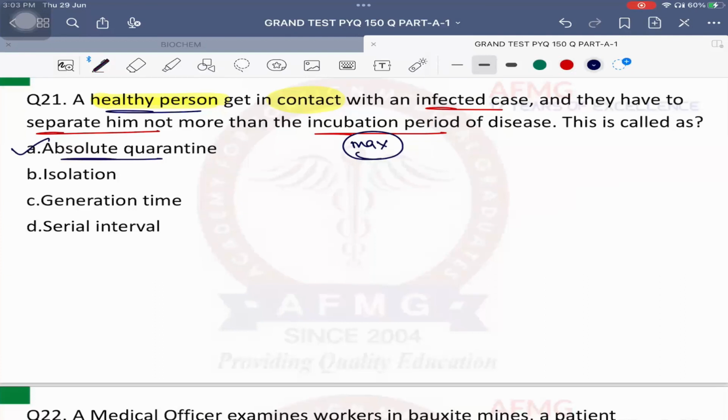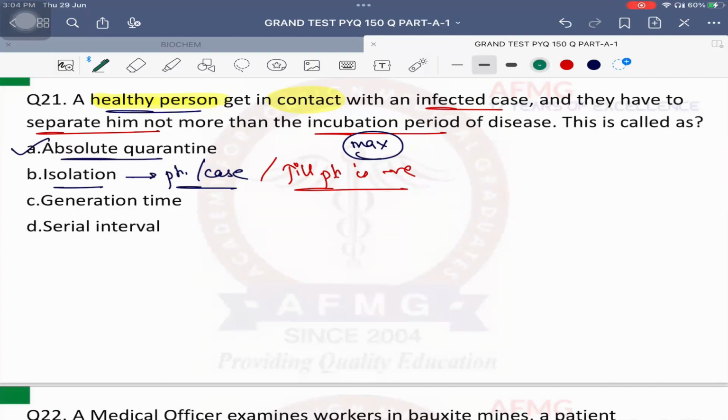And whereas if we are separating the patient or the case of a disease, very good. If you are separating the patient or a case of a disease, that is called as isolation. और कब तक separate करना होता है isolation में? So till the patient is negative. You can call it maximum period of infectivity, or the best answer will be till the patient is negative. Okay, so that's the important thing. No issues with this, anybody? Please remember. So if we are separating the healthy contact, answer is quarantine. If you are separating the patient or a case, answer is isolation. Quarantine is done for maximum incubation period of a disease, whereas isolation is done until the patient is negative.